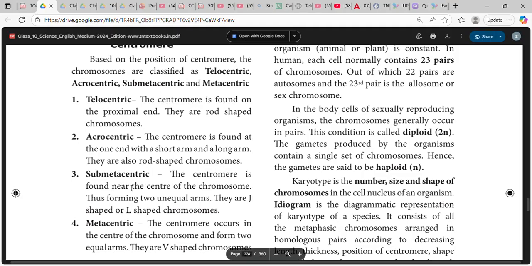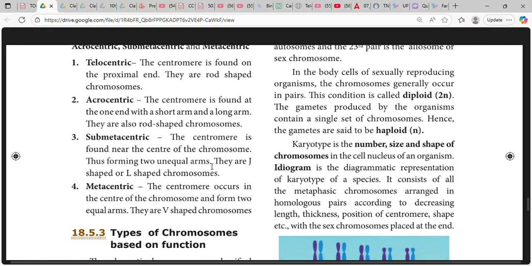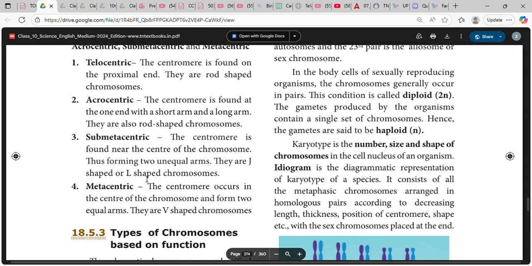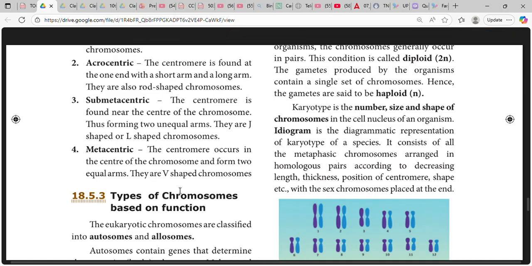Submetacentric: the centromere is found near the center of the chromosome, thus forming two unequal arms. They are J-shaped or L-shaped chromosomes. Metacentric: the centromere occurs in the center of the chromosome and forms two equal arms. They are called V-shaped chromosomes.